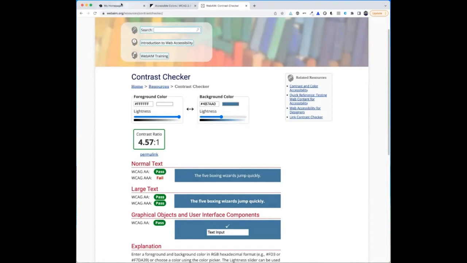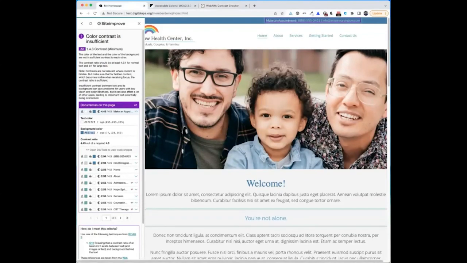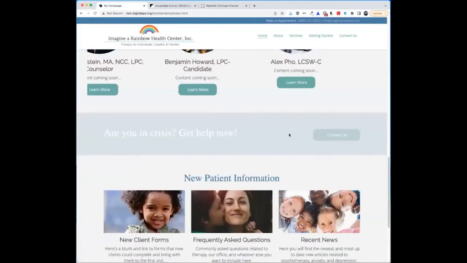So back to our practice website. The colors might be attractive, but they're not accessible. So we need to boost the contrast of the teal colors and use darker text for them to be visible to everyone. Particularly if I scroll down to that call out, and I don't even know if all of you can see it, it is so low contrast.